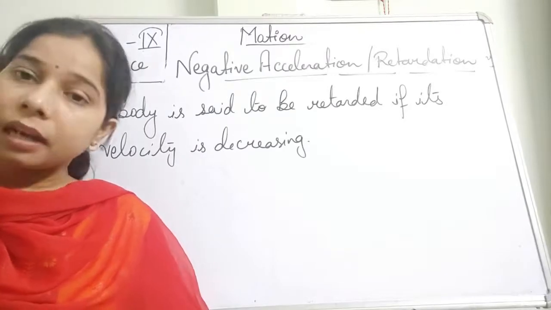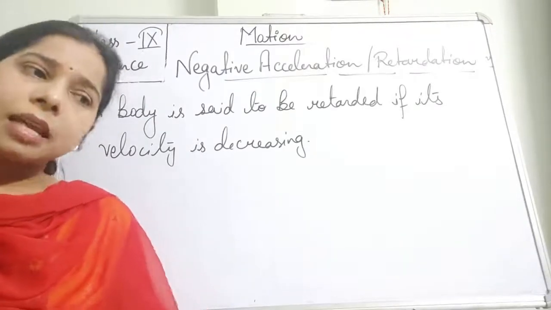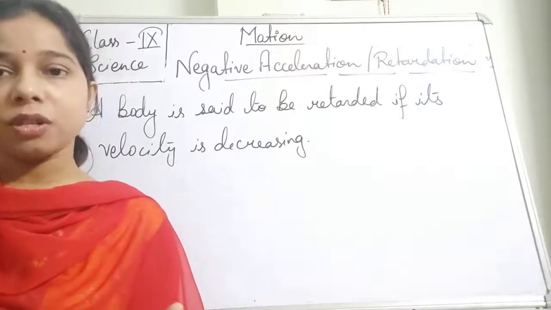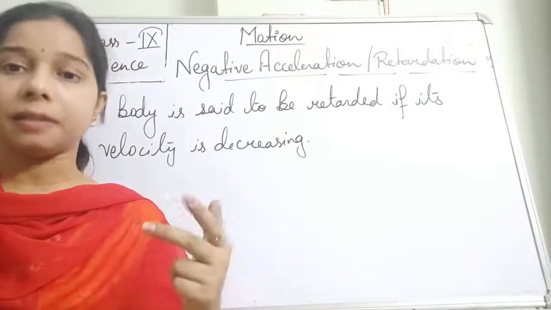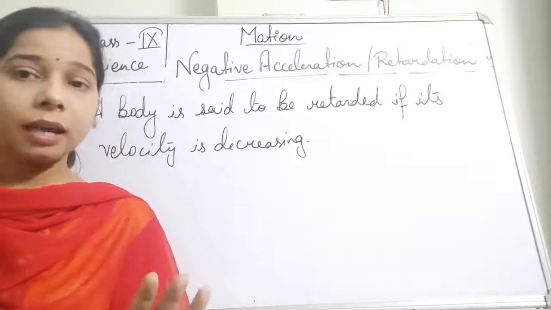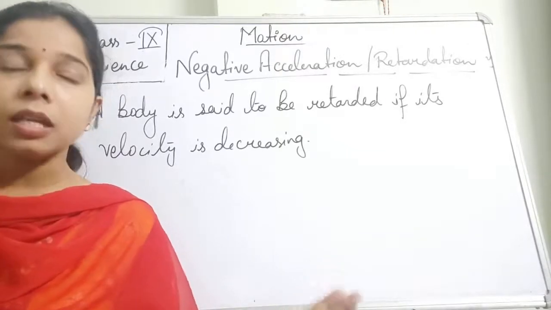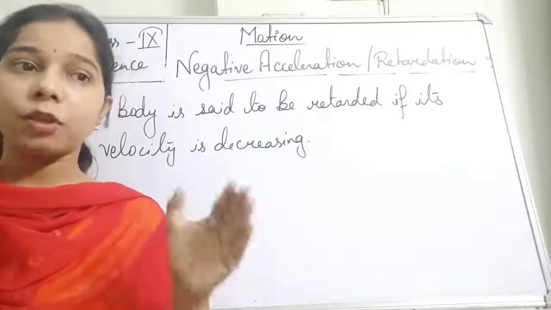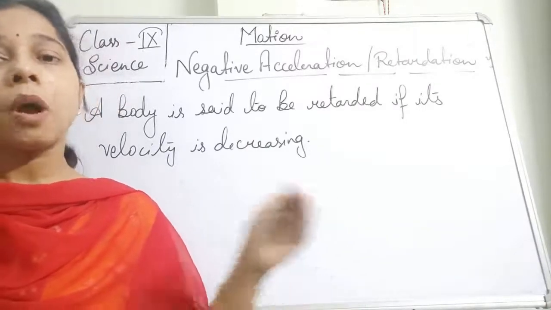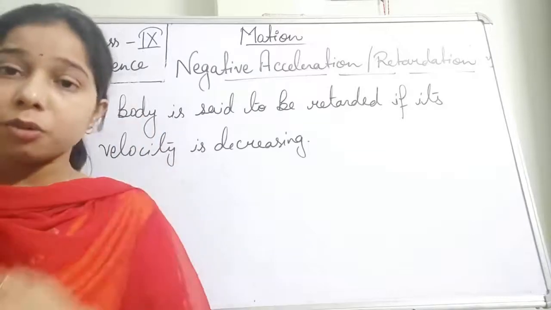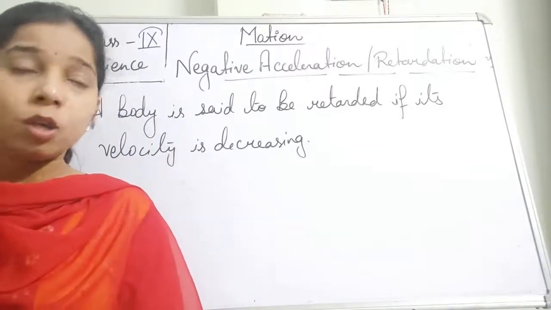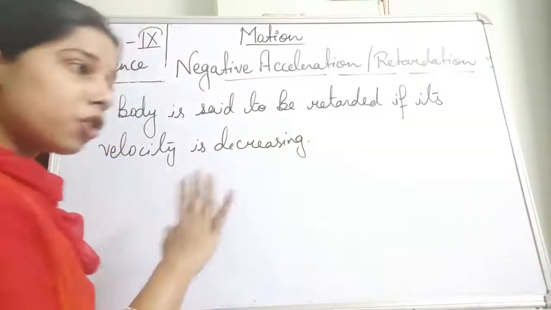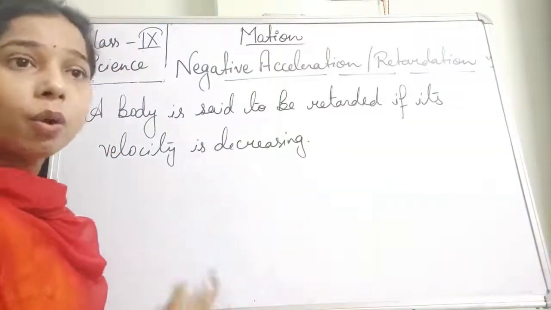Retardation is the same as acceleration, but here the only difference is that there is a change in the velocity, but the velocity is not increasing. Again I am telling you, it is not a constant velocity. Velocity is not zero here. Velocity is changing in an opposite manner. It means it is continuously decreasing. So the question arises, what will be its value? There will be no change in finding the value of the retardation.